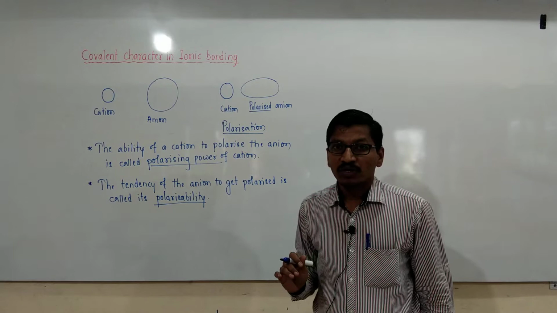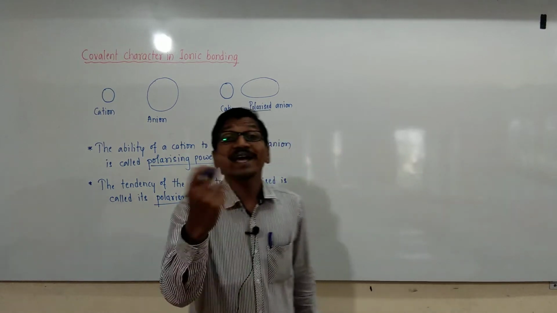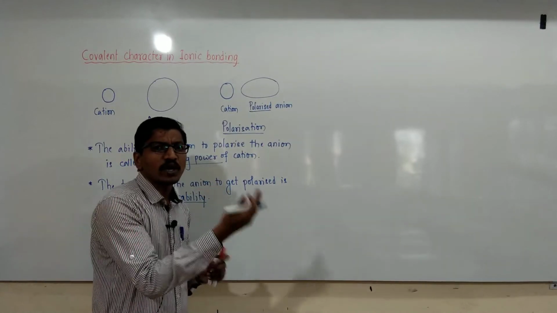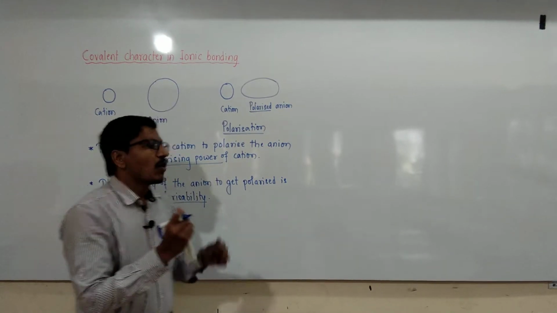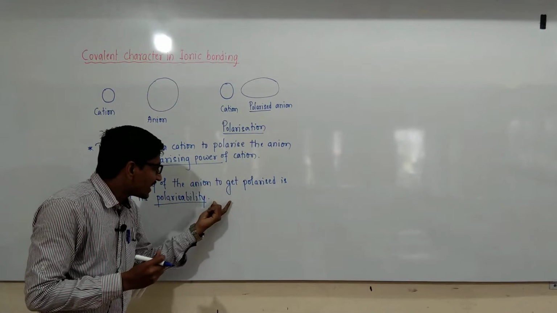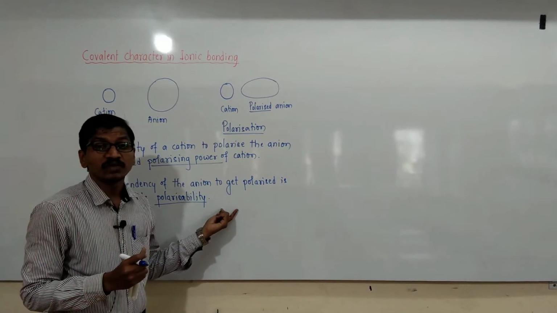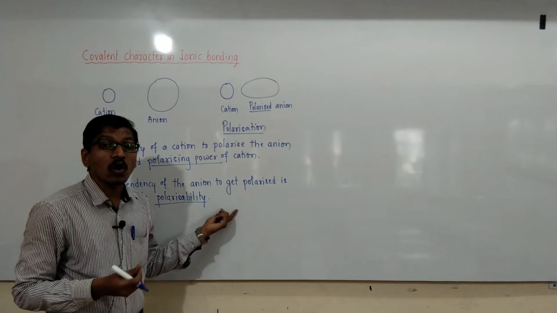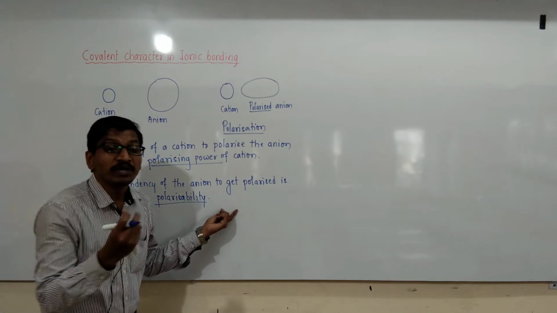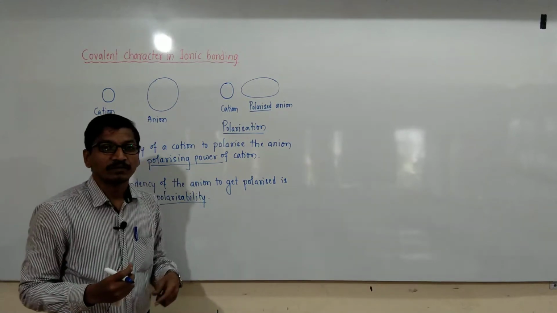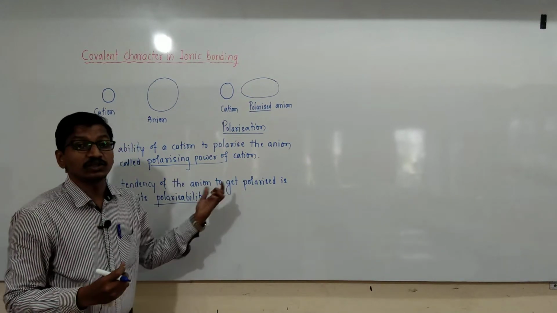Polarizing power and polarizability occur in cations as well as anions respectively, and due to this polarization the sharing of electrons occurs between two ions to some extent. What happens due to polarization?